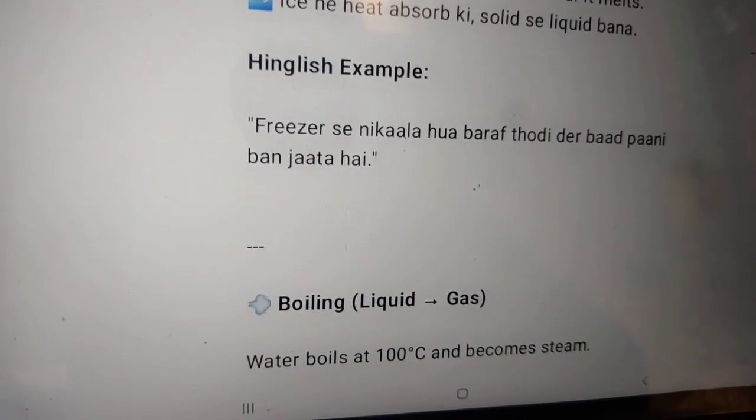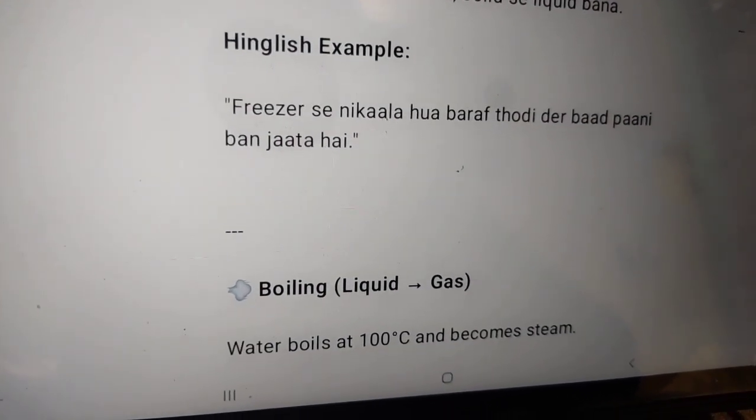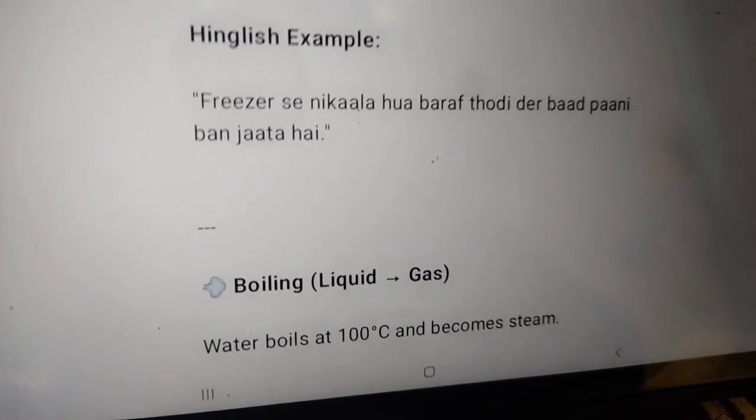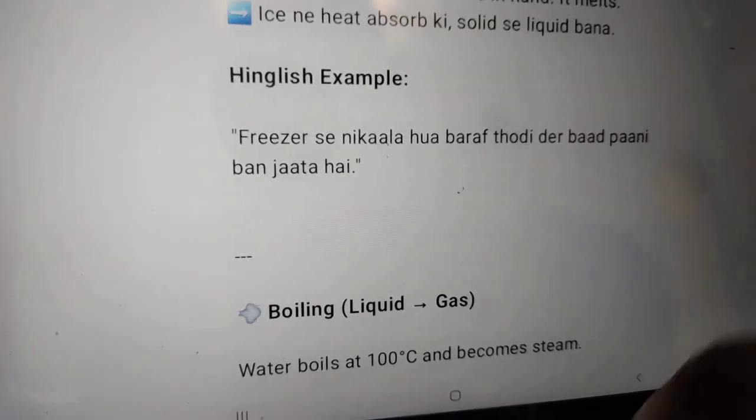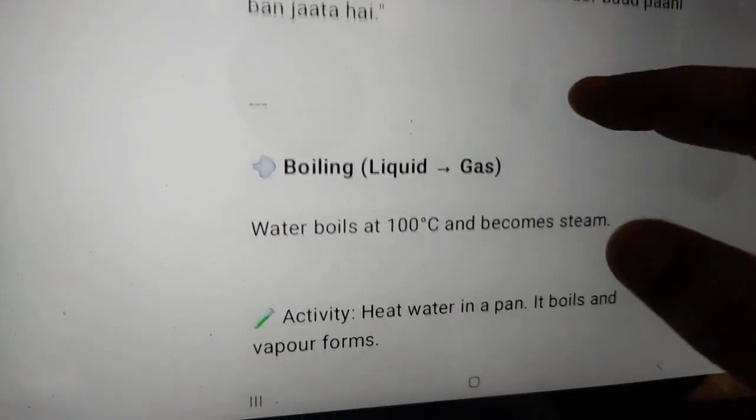Here is the English example. Ice taken out of the freezer turns into water after some time, like ice cream. Okay, it starts melting down if you do not eat it fast.